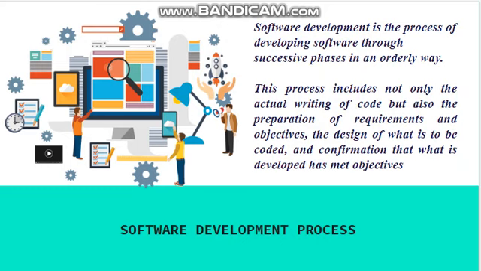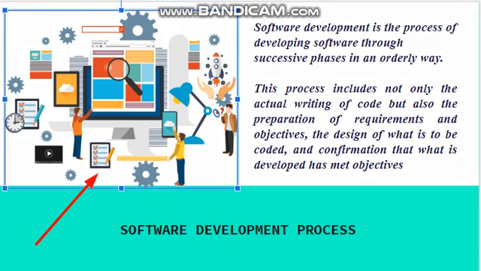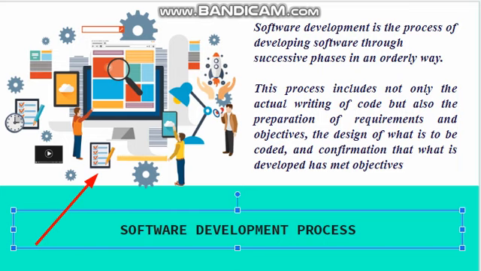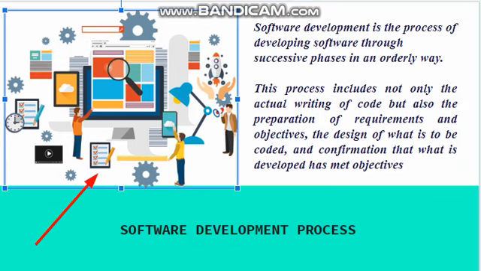You can see one diagram here. In this diagram, what are the things that you see? Just have a glance at this diagram. Here you can see a lot of people. What are they doing here? They are going for various kinds of information. These people are going to find out different kinds of information. They bring the information, then they sort the information, and after sorting they go for their main task, that is called software development.